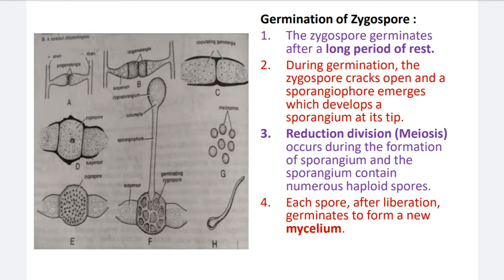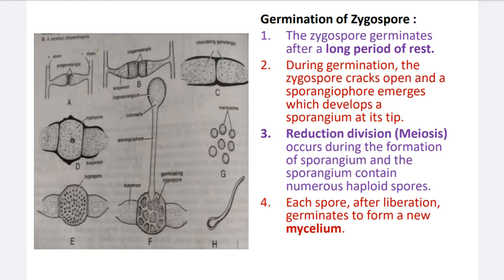So now the zygospore is a diploid structure, and after certain maturity of the zygospore, meiosis takes place, or in the young sporangium meiosis takes place. Then germination of the zygote takes place. In germination of the zygote, again the mycelium is developing, or a mycelial strand is developing, from the germinating zygospore.